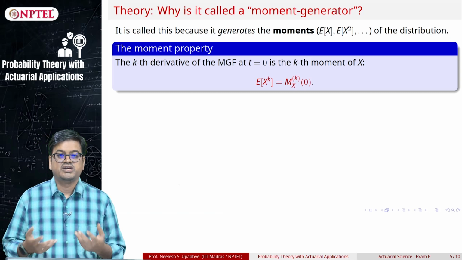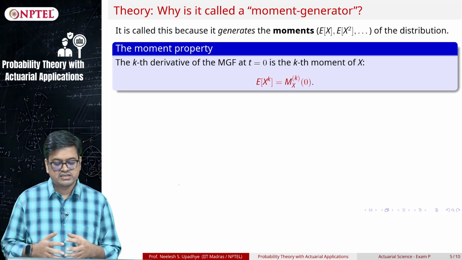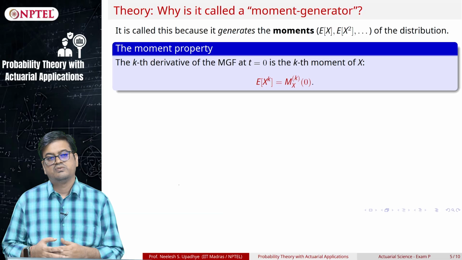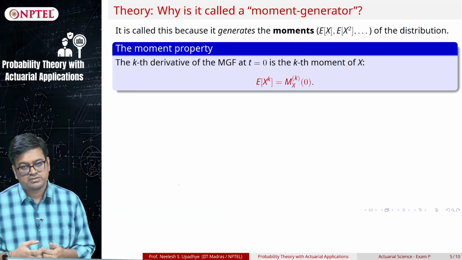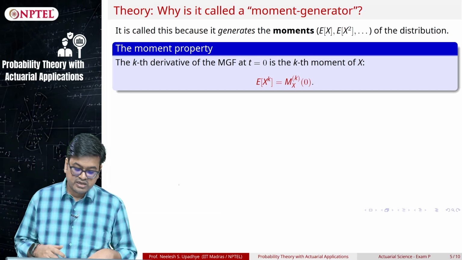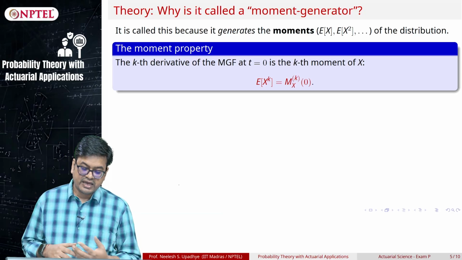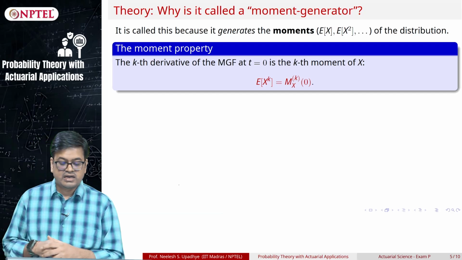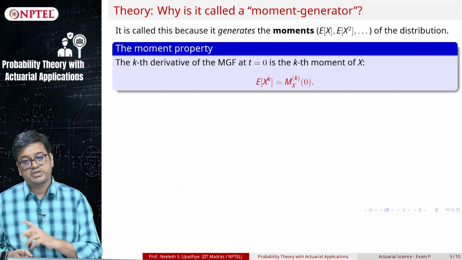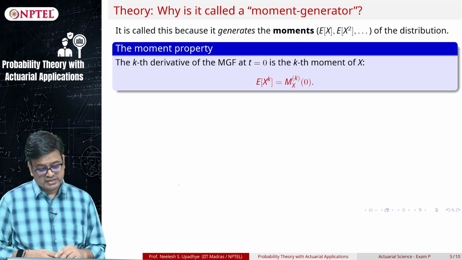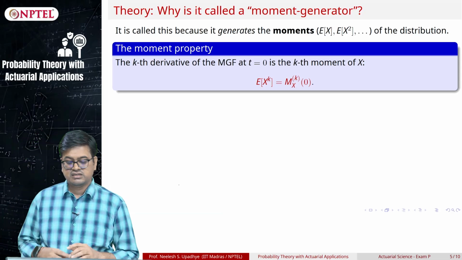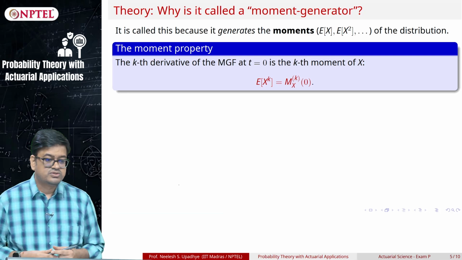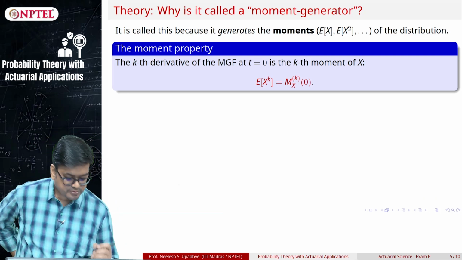How do they generate? By using calculus. You just differentiate this function with respect to t and then equate the value at t equal to 0, you get the first moment. If you want to consider the kth moment, you just differentiate this function k times and then put the value of t equal to 0 at that kth derivative and you get the kth moment. Okay, let us try to show this for the first moment.